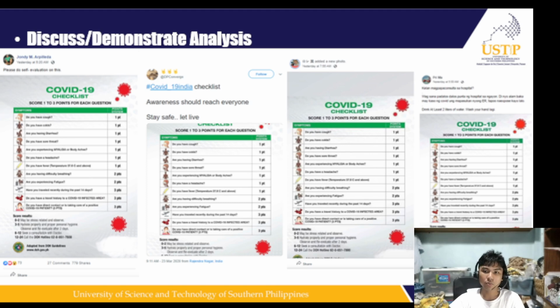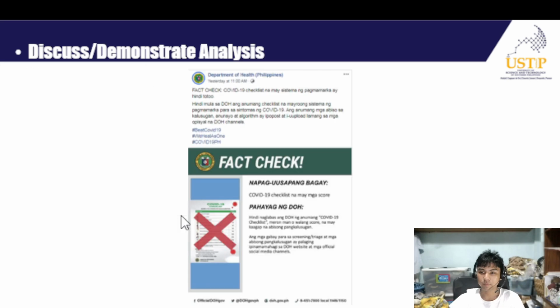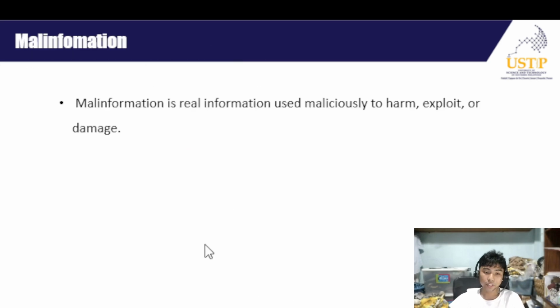Up next, we have malinformation. For this, I'd want to ask you a question first. Have you ever seen someone post a screenshot of a private chat and it suddenly spreads online, making the person involved look bad even if the message is real? Well, whether you like it or not, it is indeed malinformation.